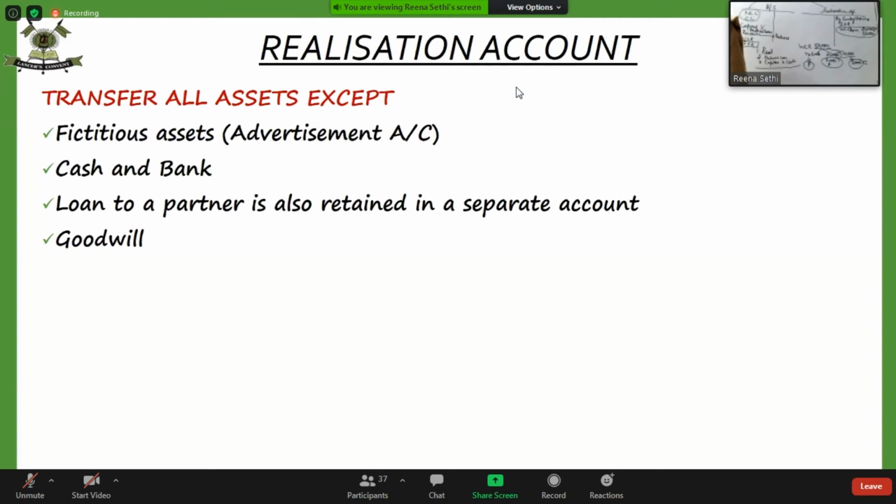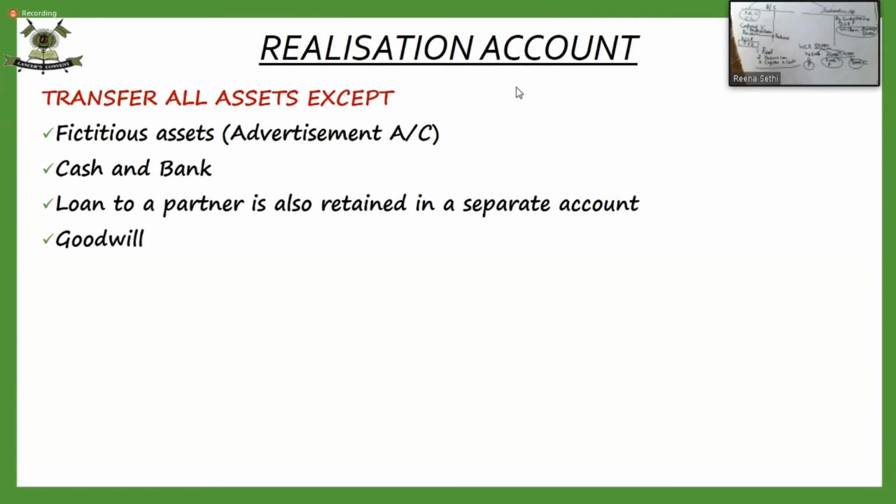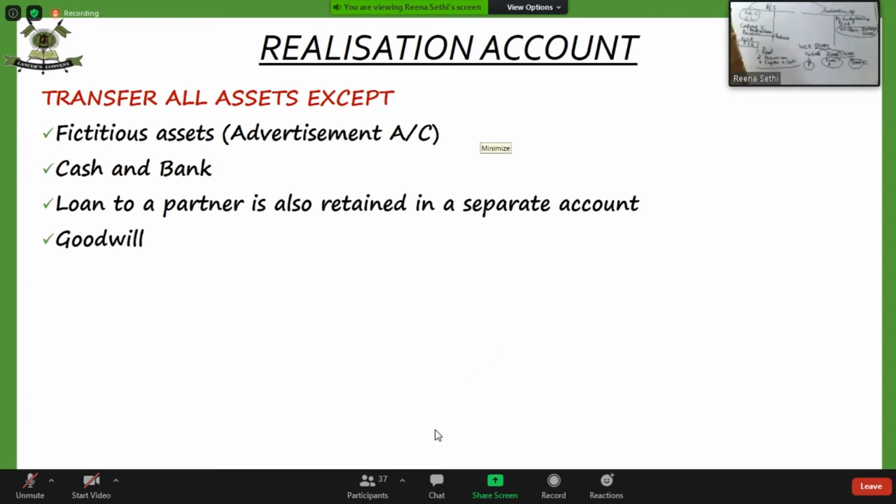Just wait, I'll be explaining why for the workmen compensation reserve and IFR. Fine. So these assets will not be transferred to the realization account: fictitious assets account, cash and bank, loan to a partner, and goodwill account.